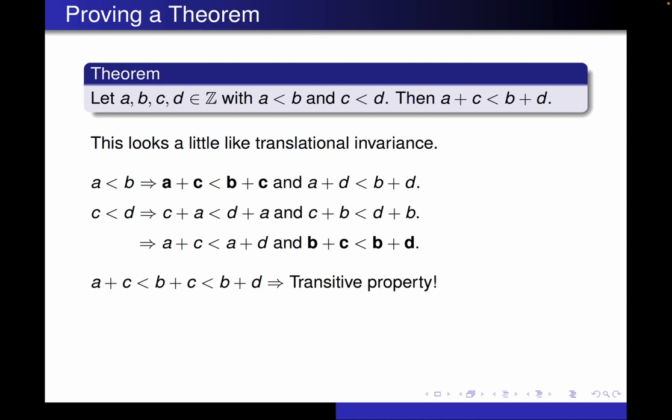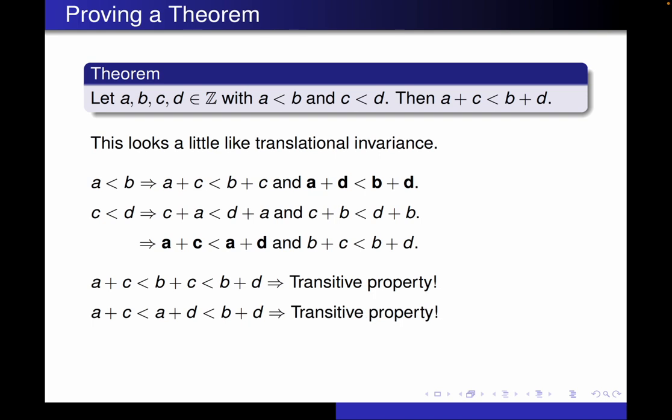And actually, that's not the only way we can do that. We can get the same result by looking at those 2 I just boldfaced. So there we have A plus C is less than A plus D on the bottom there. And then A plus D is less than B plus D up on the top. And again, using the transitive property, we can get the inequality that we want. So by using translation invariance and the transitive property, it looks like we can get the theorem that we want.